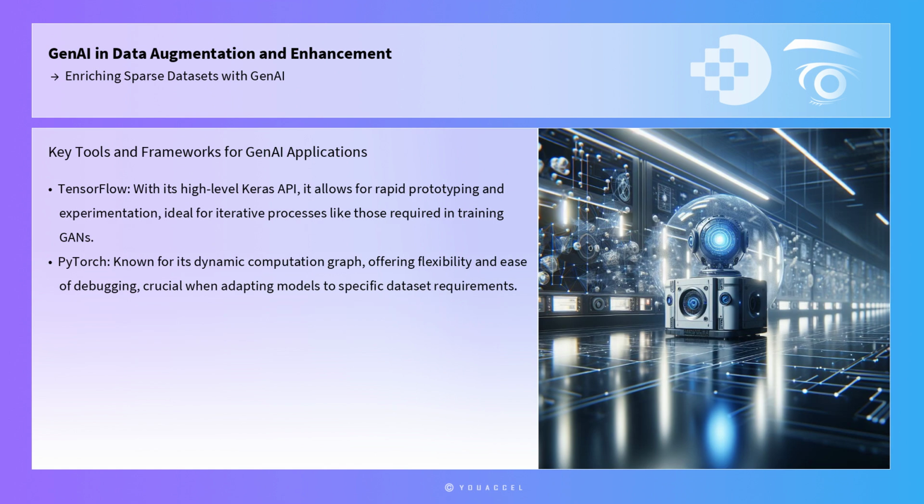To implement these models effectively, data engineers need to understand practical tools and frameworks that facilitate GenAI applications. TensorFlow and PyTorch are two predominant frameworks that support the development and deployment of GANs and VAEs. TensorFlow, with its high-level Keras API, allows for rapid prototyping and experimentation, making it ideal for iterative processes like those required in training GANs. PyTorch, known for its dynamic computation graph, offers flexibility and ease of debugging, which are crucial when adapting models to specific dataset requirements.